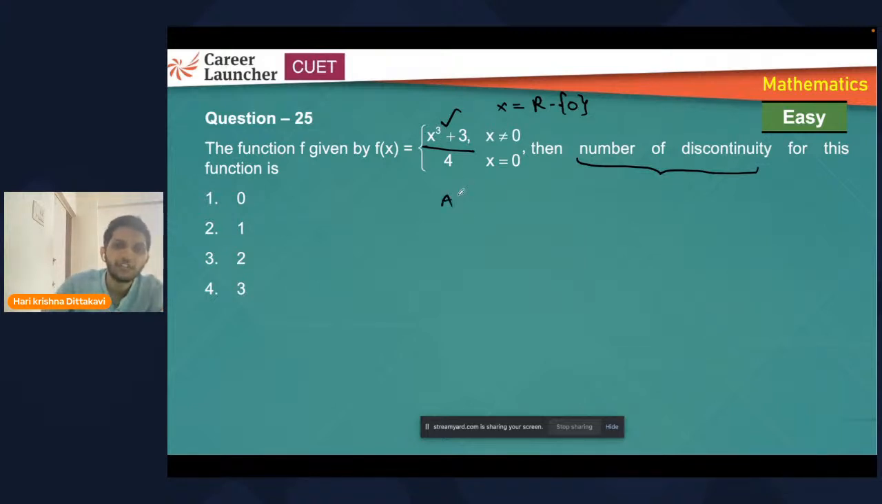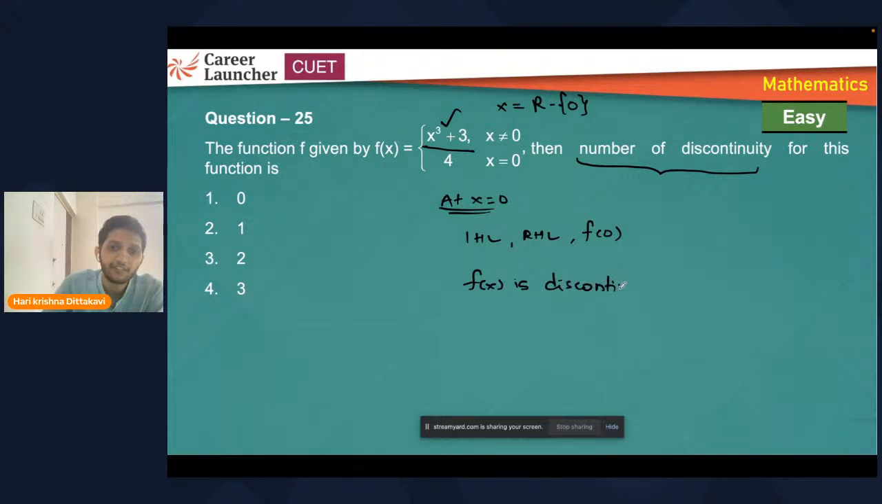Now at x is equal to 0, you need to check left hand limit, right hand limit, and function value. If all the three are equal, then we say it is continuous at 0 as well. If any of these three are not equal, then we say it is discontinuous at that point. So calculate left hand limit and right hand limit, you'll get 3. Function value is 4. So function is discontinuous at 0.